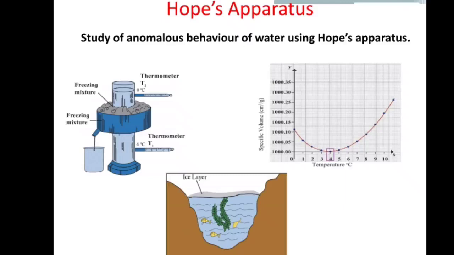What is the role of anomalous behavior of water in preserving aquatic life in regions of cold climate, as shown in the diagram? The existence of fish and other aquatic animals is possible because of the anomalous expansion of water. In winter, as the temperature of the atmosphere decreases, water at the surface freezes.